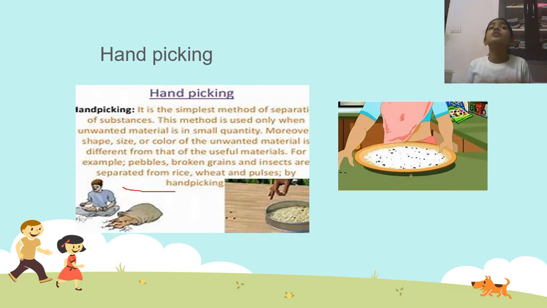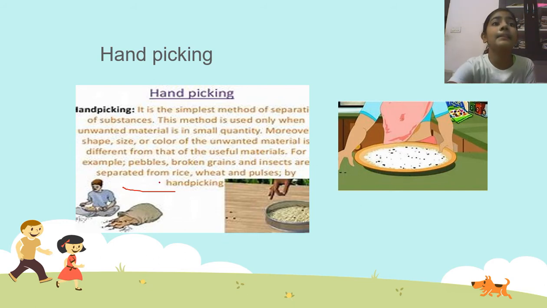This method is only used when unwanted material is in small quantities, and moreover the shape, size or color of the unwanted material is different from the useful material. I think you all have understood. For example, broken grains, pebbles, and insects are separated from rice, wheat, and pulses by hand picking.